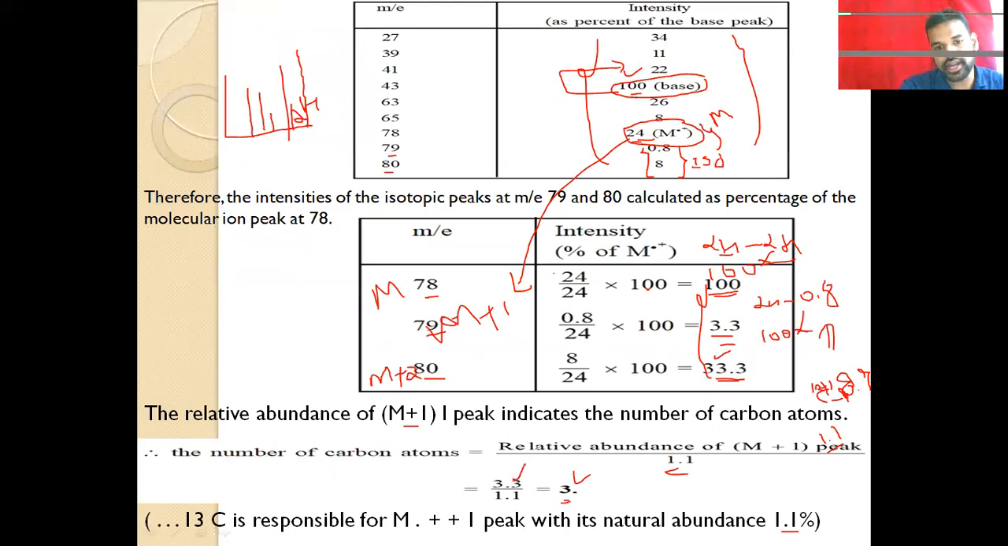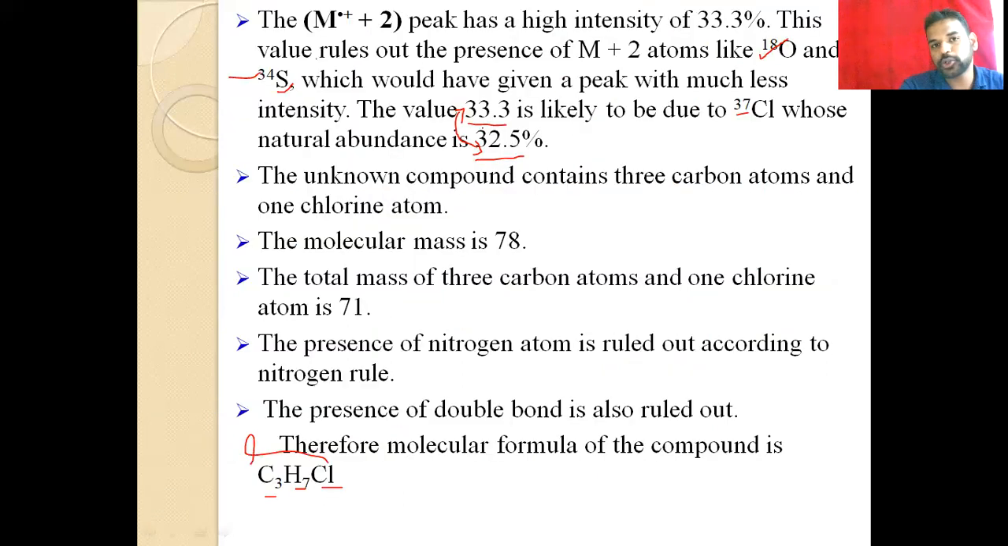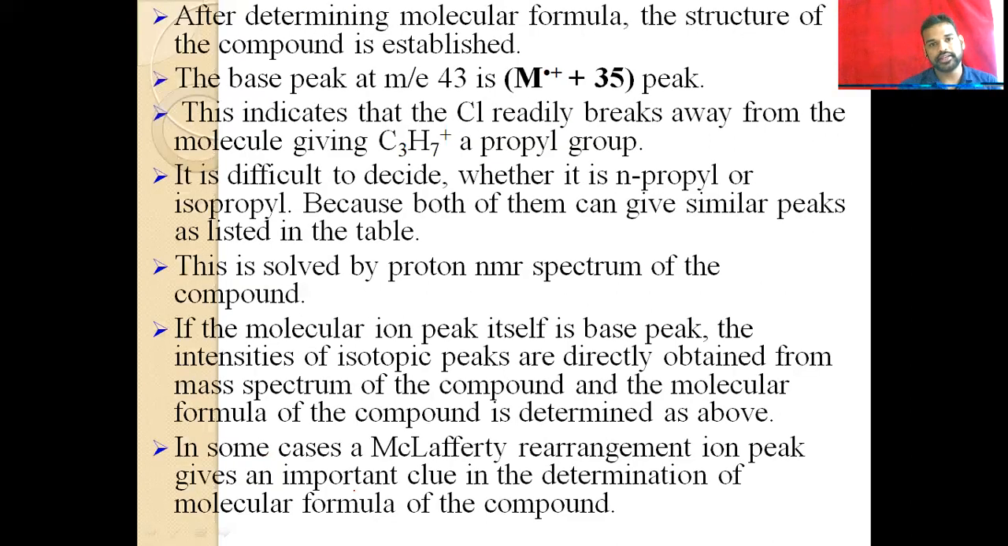Then on the basis of the M plus 2 isotopic peak, we identified the chlorine as another atom. We know the molecular mass, and then the total mass of the identified atoms. Then we can easily say the given compound is C3H7Cl. So like this we can predict the structure here. After determining the molecular formula, the structure of the compound is established. So these are the steps we are involving here.